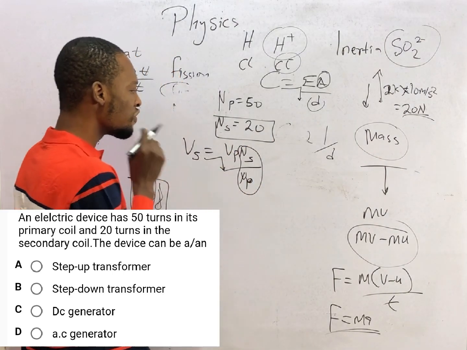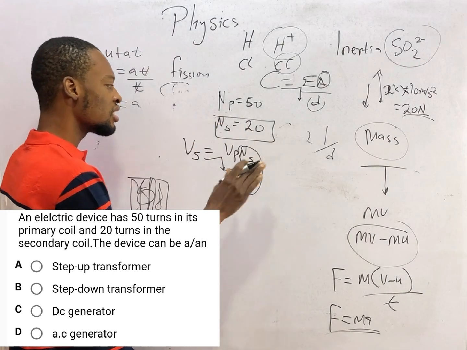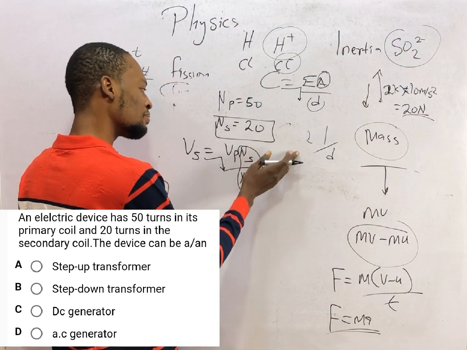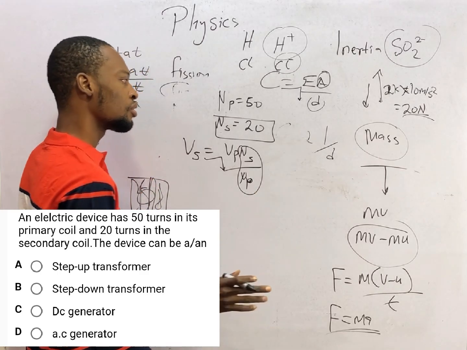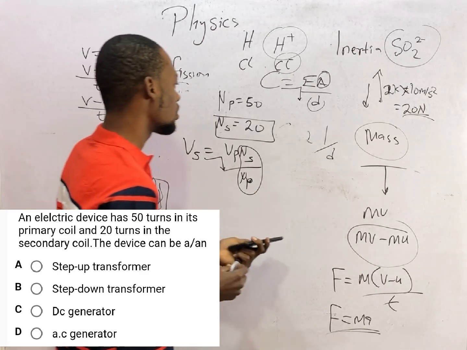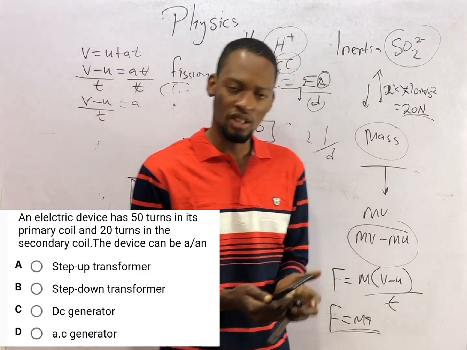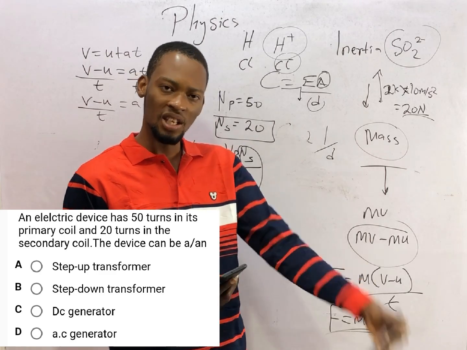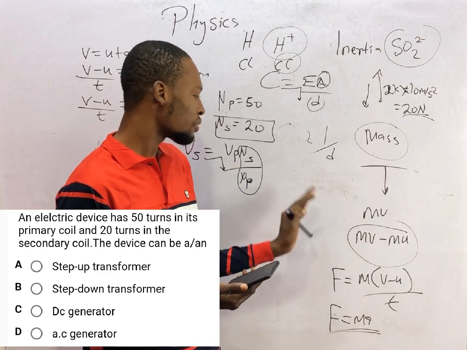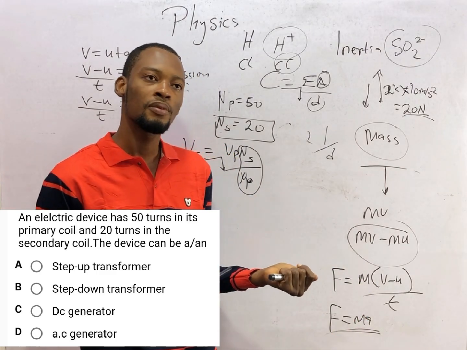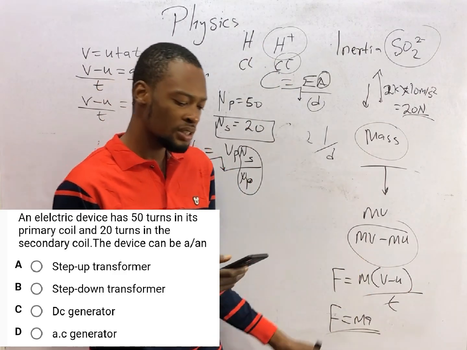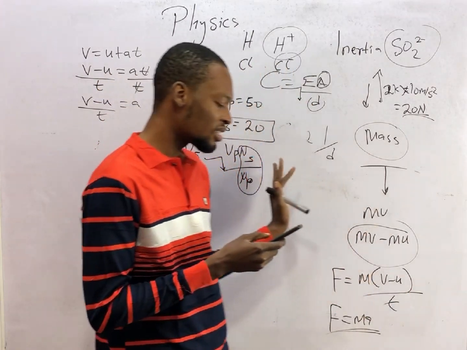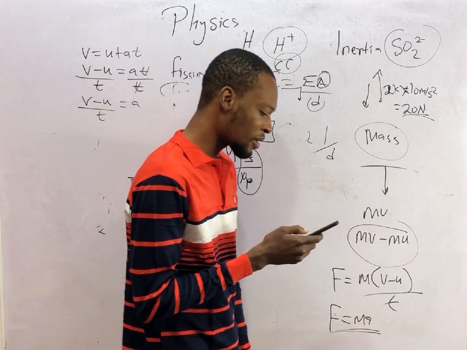So voltage in the secondary depends on the number of turns in secondary being big and the number of turns in the primary being small. That is D for you. So for a step down transformer, the number of turns in secondary must be lesser than the number of turns in primary. For a step up transformer, secondary turns should be more than primary turns. This transformer is a step down transformer.